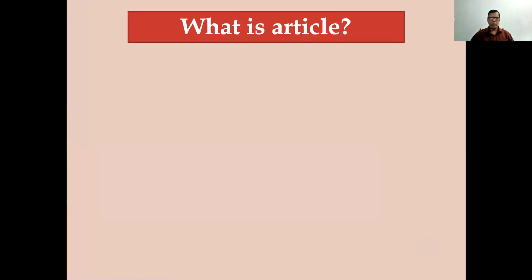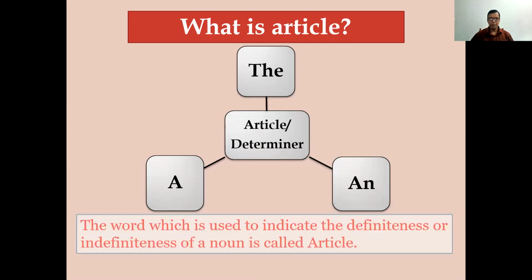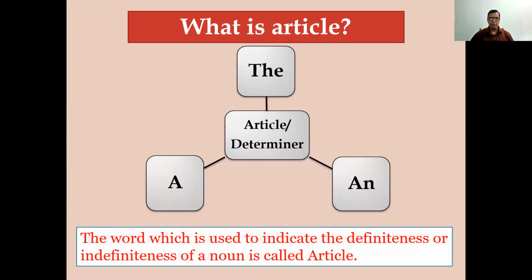So dear student, first of all question, what is article? Article is a determiner: a, an and the. So the definition is: the word which is used to indicate the definiteness or indefiniteness of a noun is called article. Many of us told that a, an and the are called article.